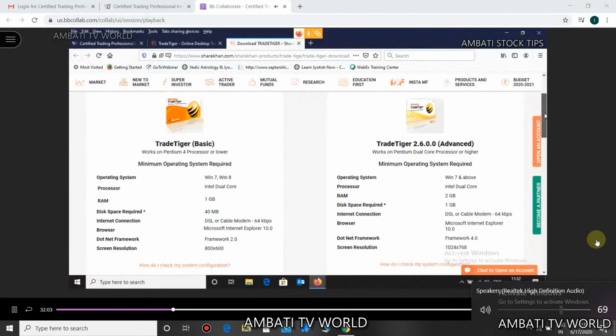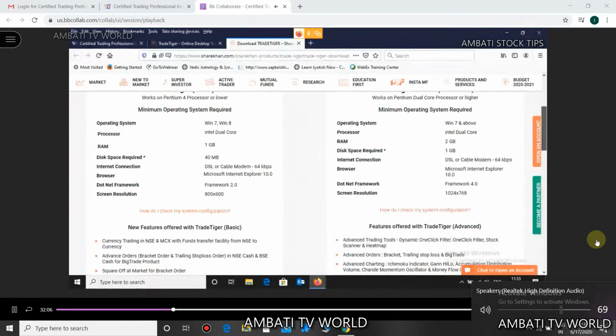Now scroll to the bottom of this, just scroll down a little bit and you will have the operating system here. Now this is the system requirements. Please go through the system requirements here.